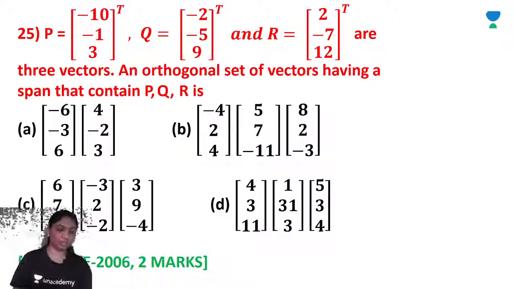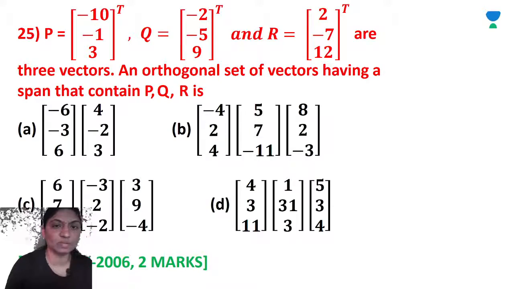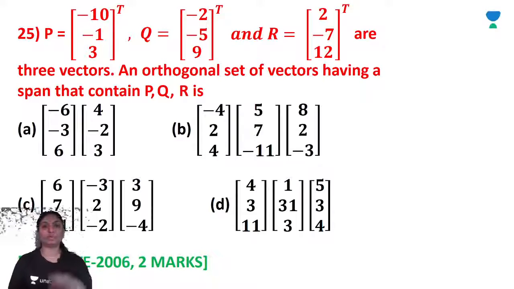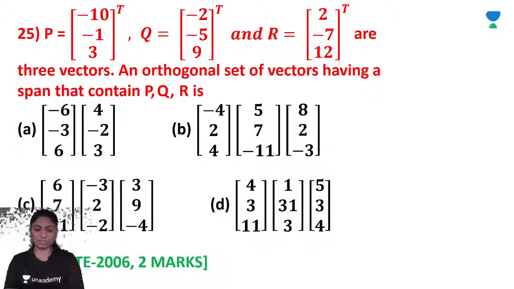P is given. P is equal to [-10, -1, 3] transpose. Q is [-2, -5, 9] transpose. And R is equal to [2, -7, 12] transpose. These are 3 vectors. An orthogonal set of vectors having a span containing P, Q, R is the span of the matrix. So we can see the span of the matrix contains P.